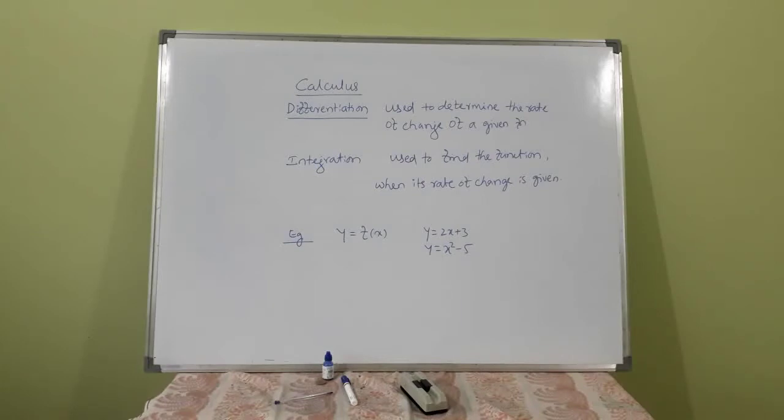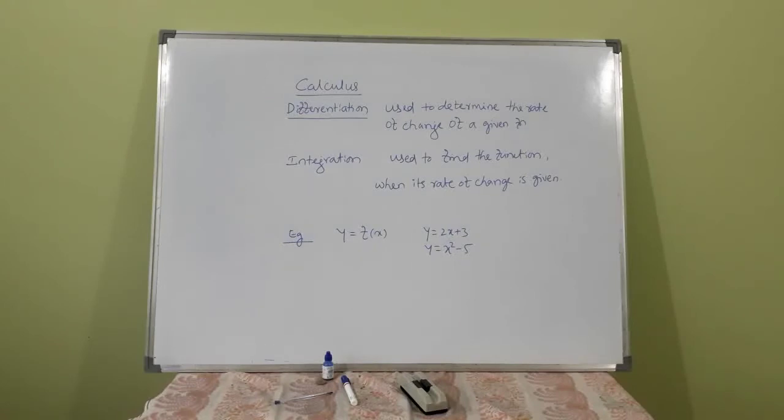See here, suppose y is equal to 2x plus 3 is a function. Here, as x changes its values, y changes. x is independent, whereas y is dependent. It depends on the values of x. So y is the dependent variable, x is the independent variable.